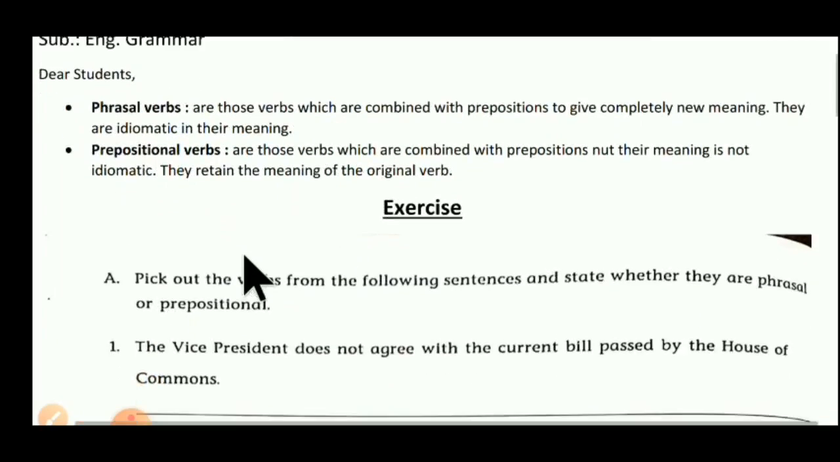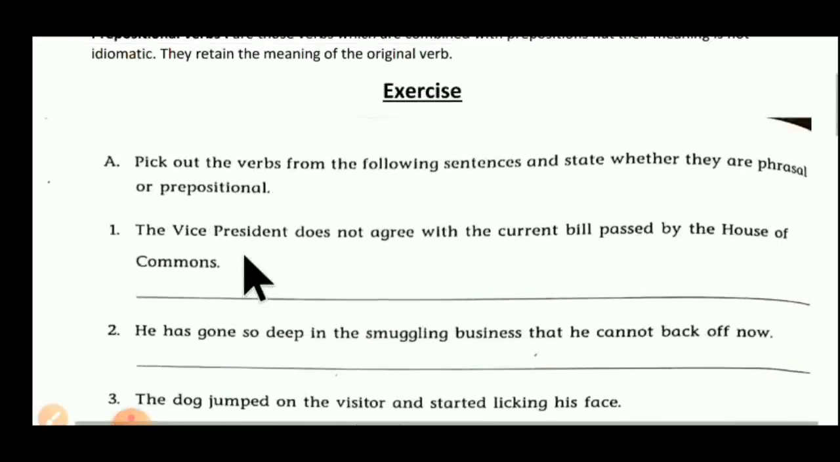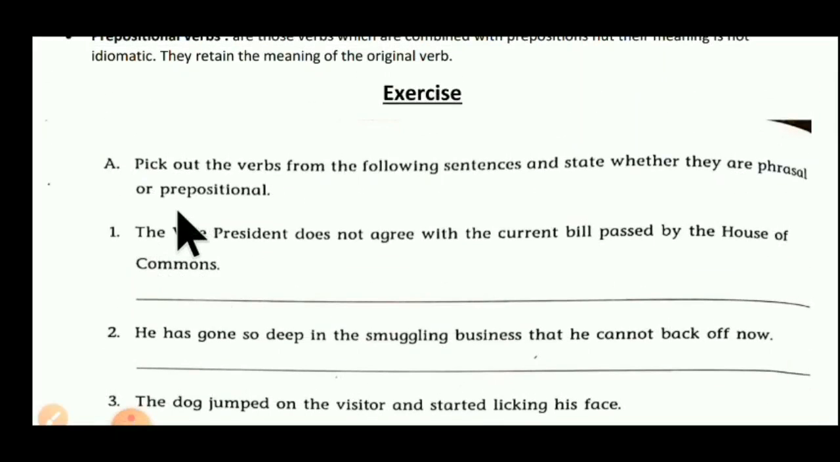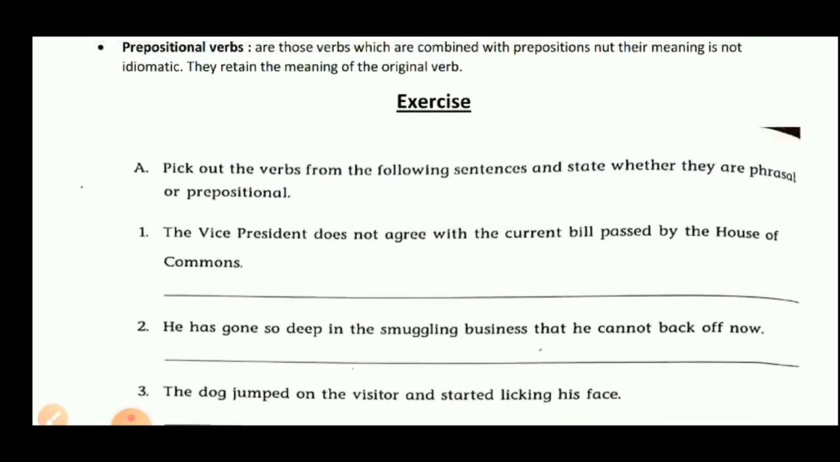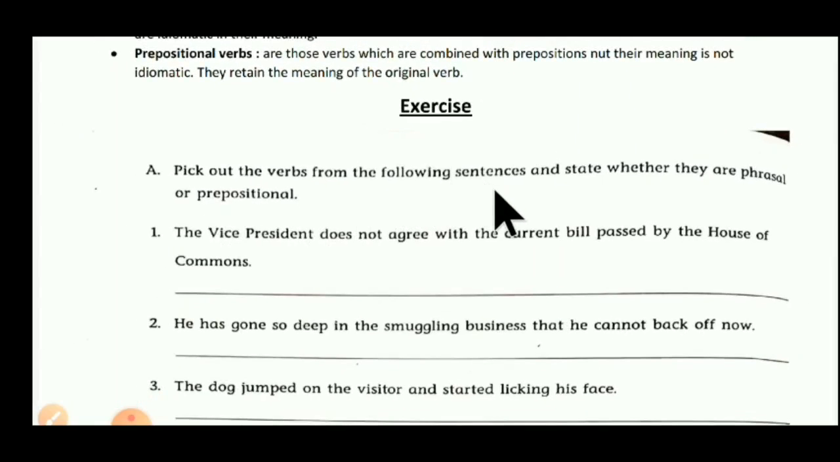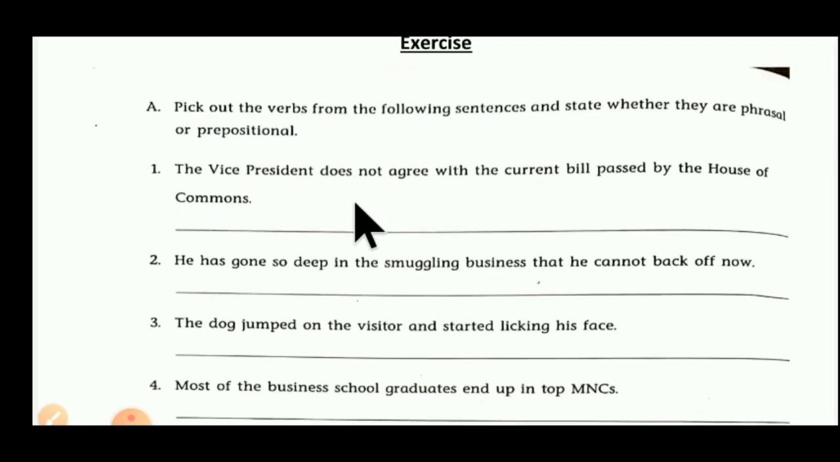Based on that, we have to do exercise A here. Exercise A is given here. What is this? We have to understand it. Exercise A: Pick out the verbs from the following sentences and state whether they are phrasal or prepositional. First of all, we have to find the verb from the sentences, and then decide whether that verb is a phrasal verb or a prepositional verb. Can you understand, students? So now let's start.